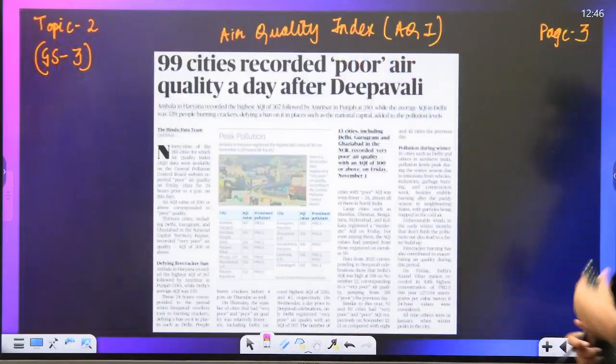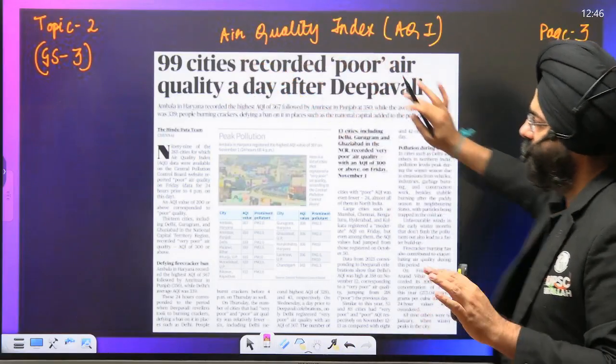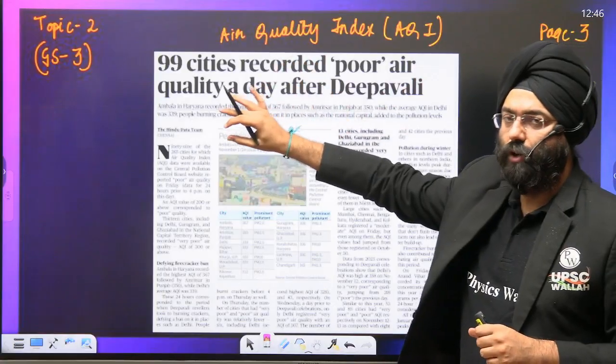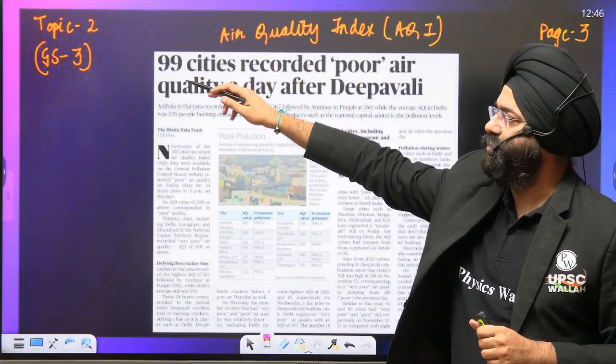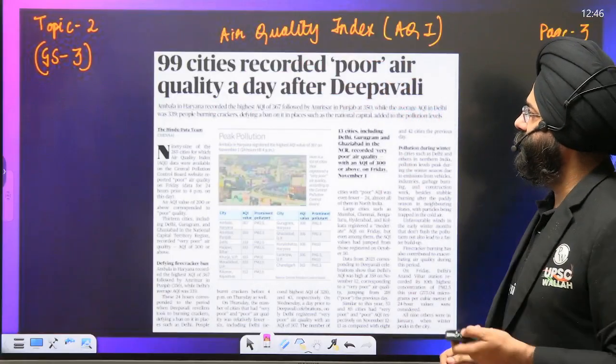Okay, let's move ahead. 99 cities, GS topic 2, GS 3. Though it is prelims, it is important topic-wise. I am taking it from the mains perspective. GS 3, air quality index: 99 cities record poor air quality index after Deepavali.